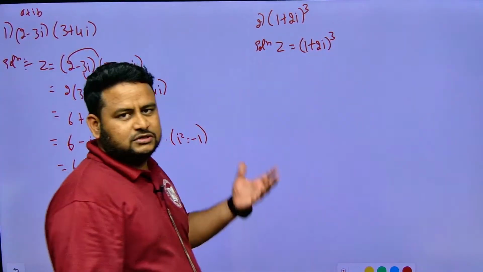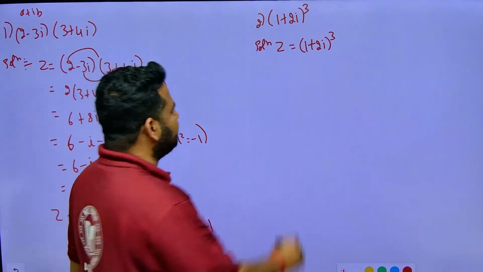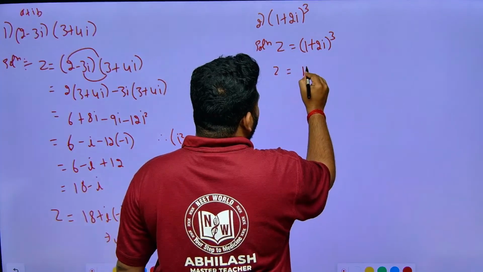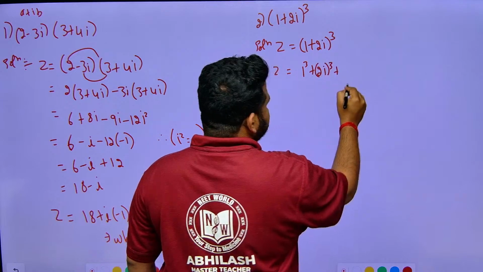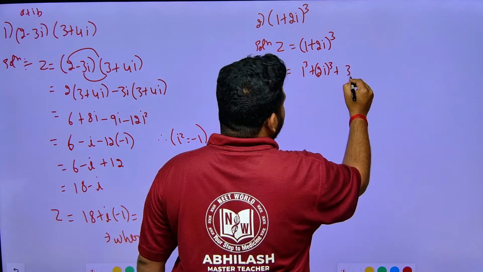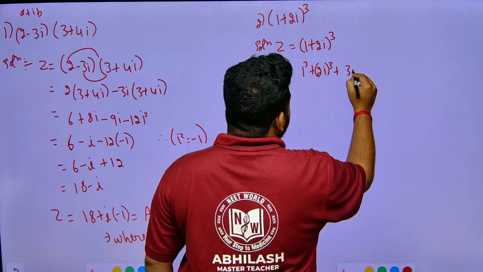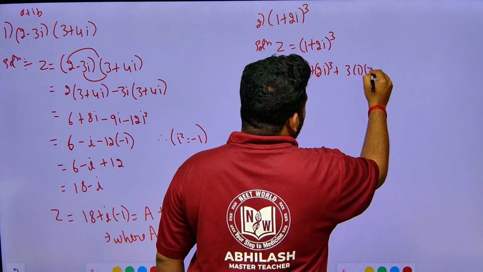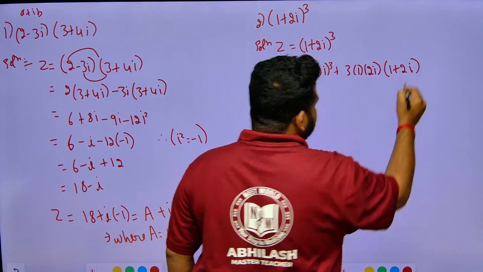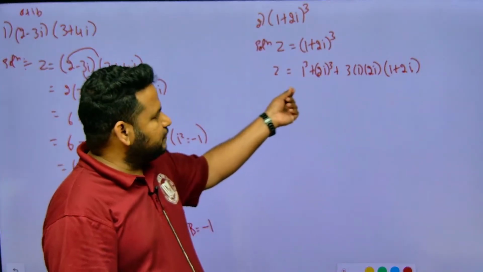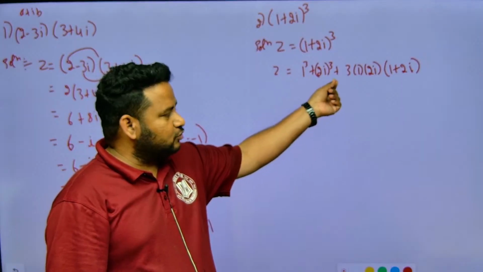Here, just apply the a plus b whole cube formula. So, Z will be equal to 1 cube plus 2i whole cube plus 3ab into a plus b, correct? 3ab, that is 3 into 1 into 2i, into a plus b, which is 1 plus 2i. That is a cube plus b cube plus 3ab into a plus b that we are writing.